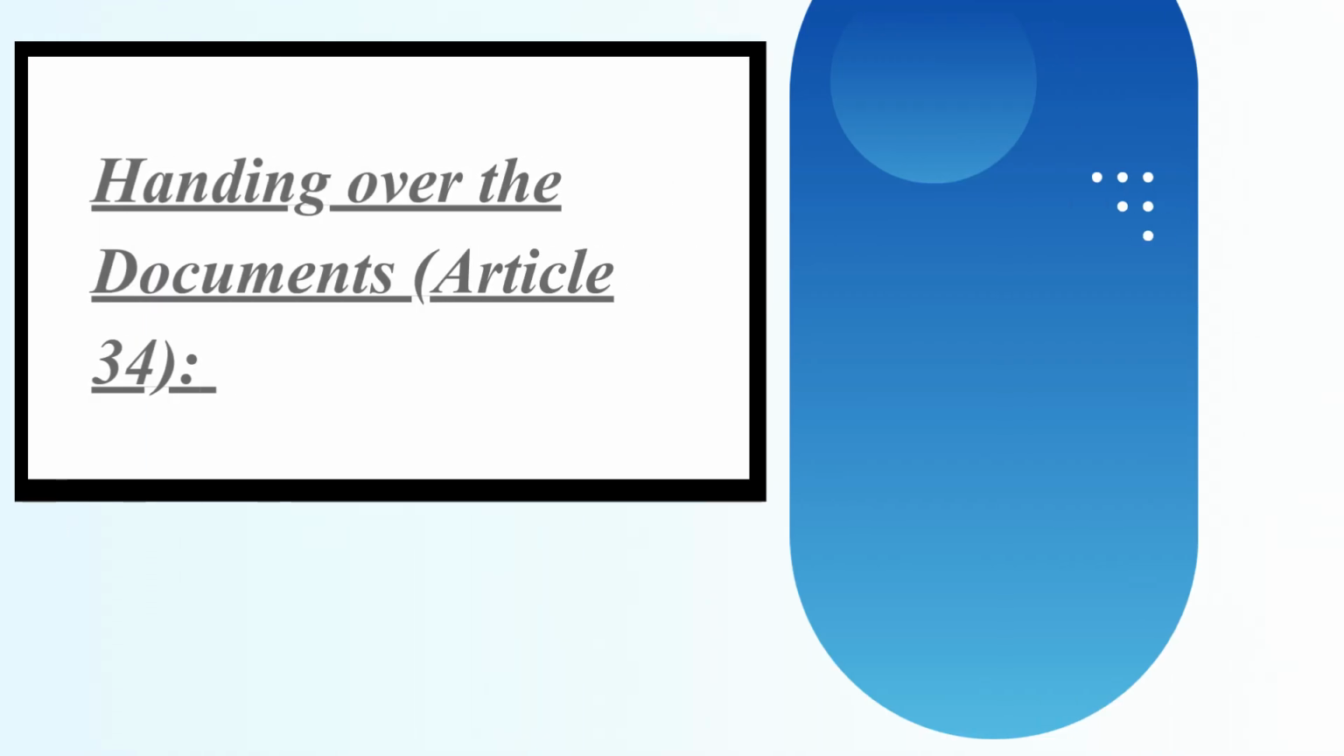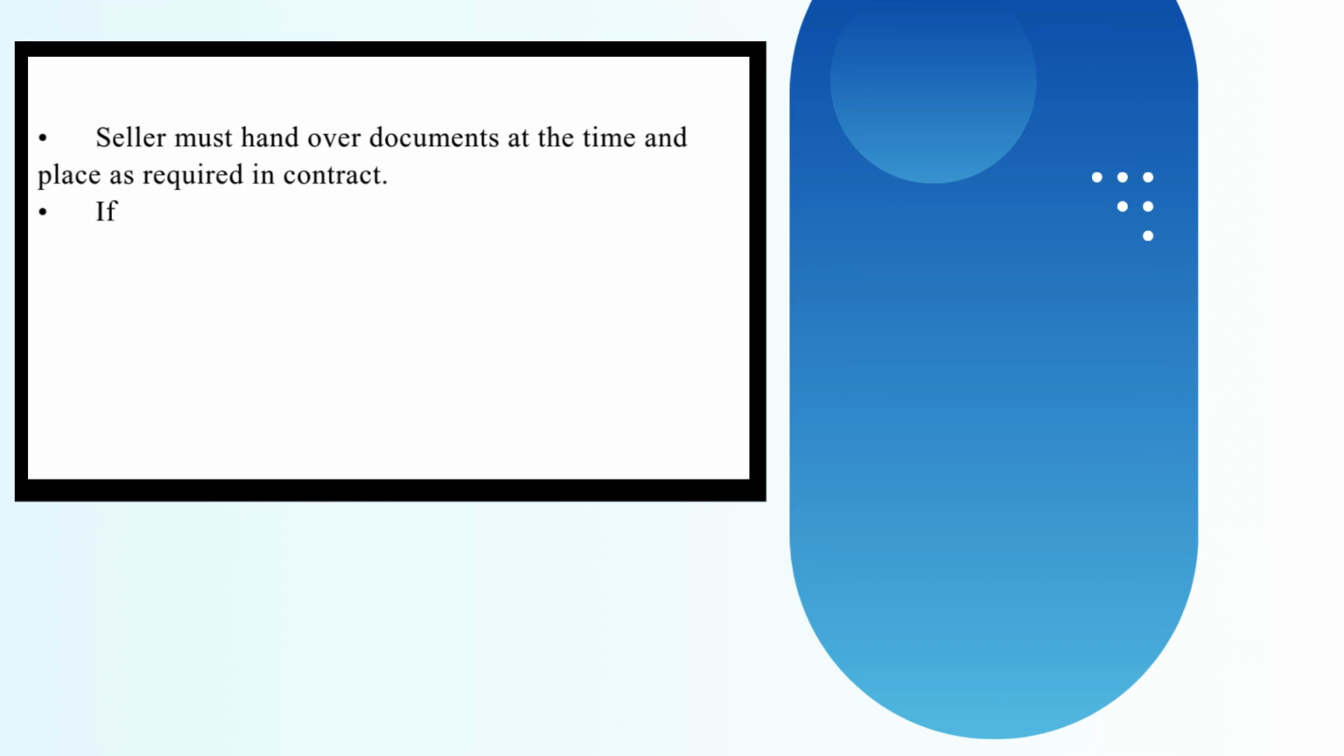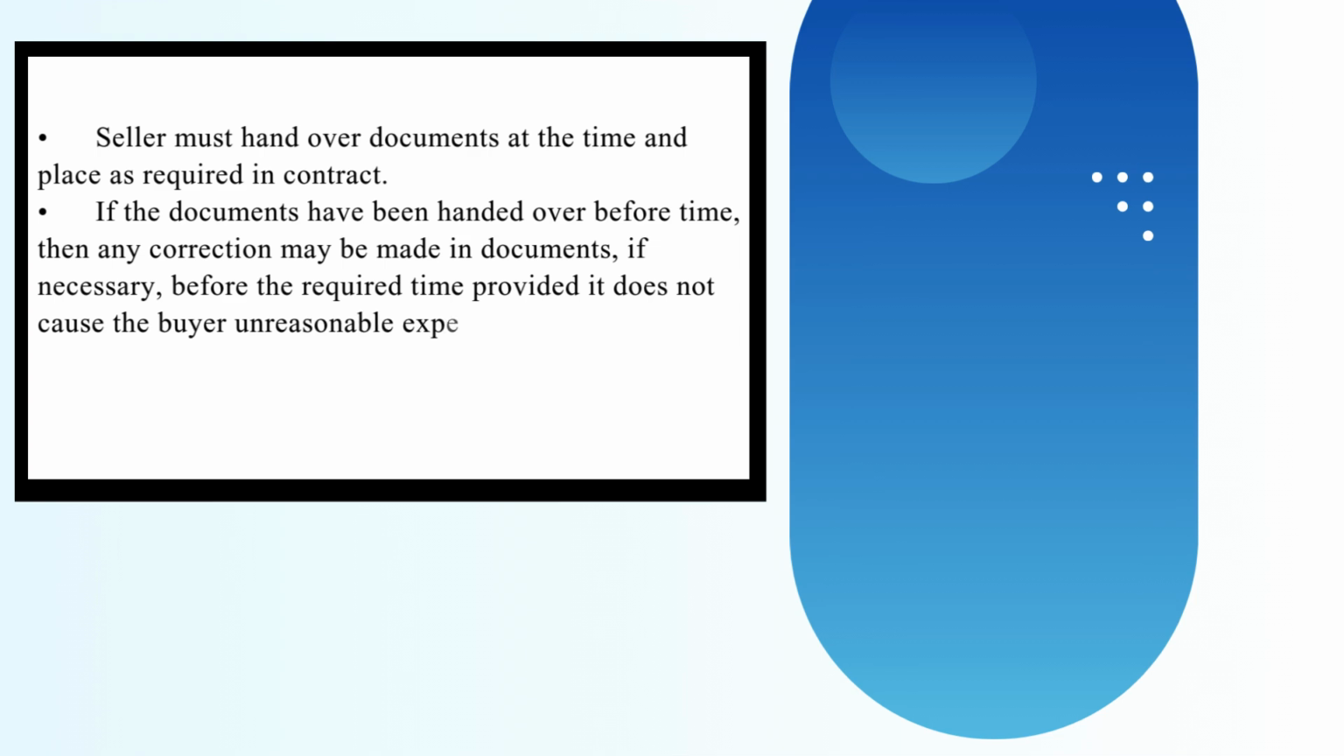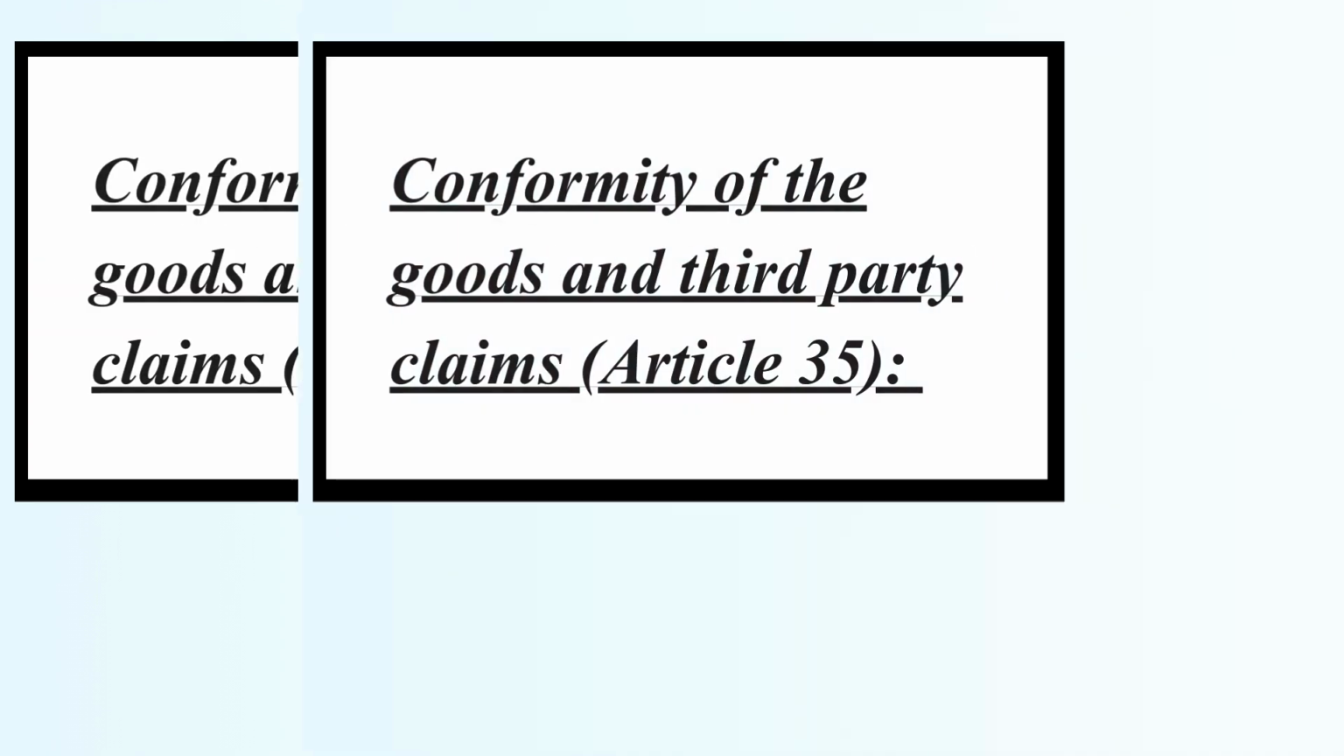Handing over the documents, Article 34. Seller must hand over documents at the time and place as required in the contract. If the documents have been handed over before time, then any correction may be made in the documents, if necessary, before the required time, provided it does not cause the buyer unreasonable expense.